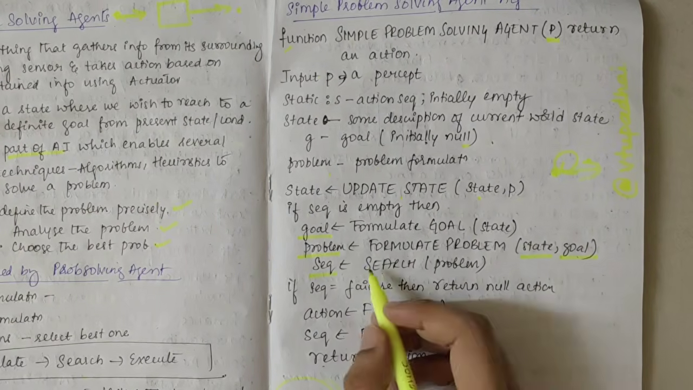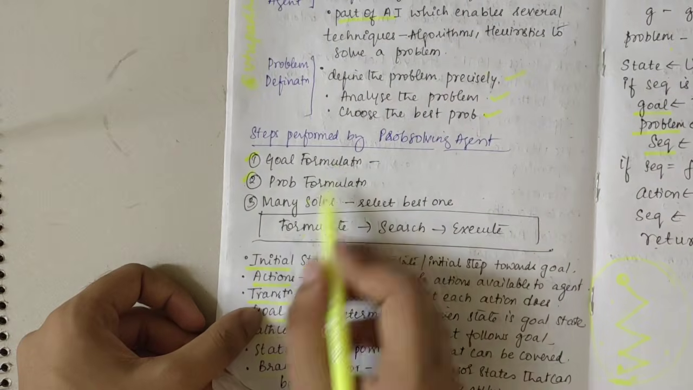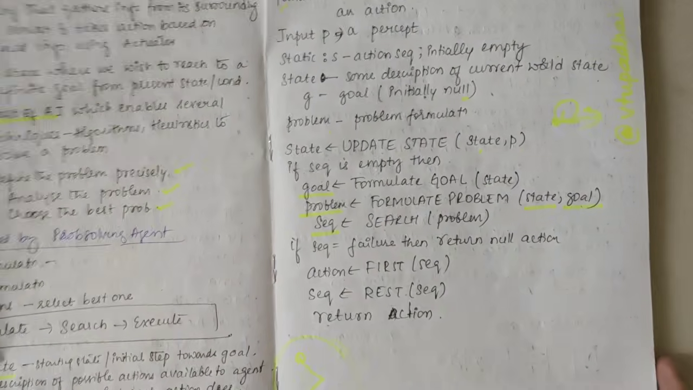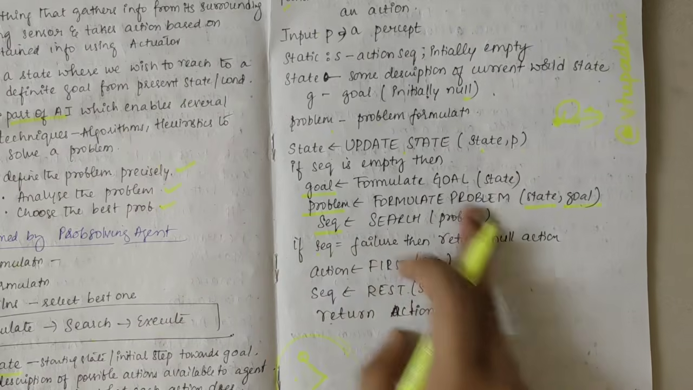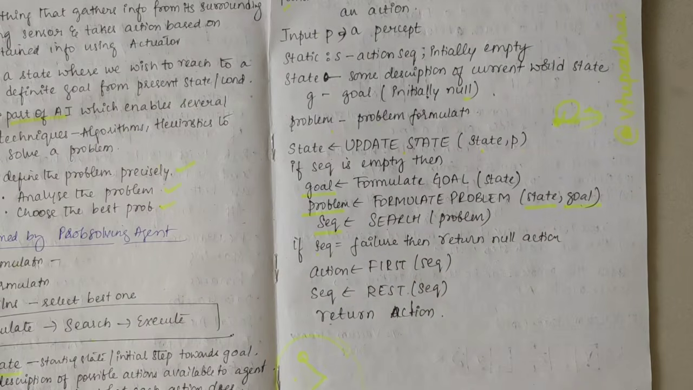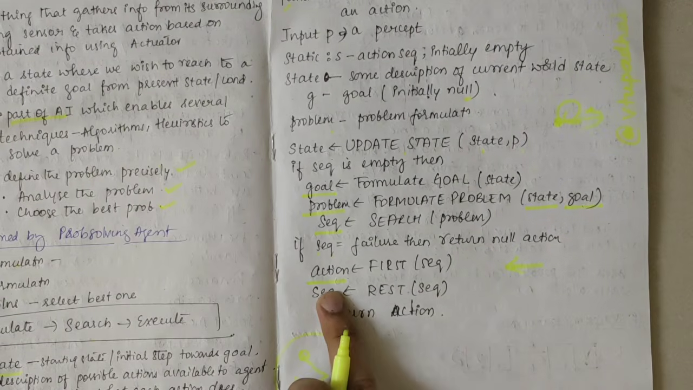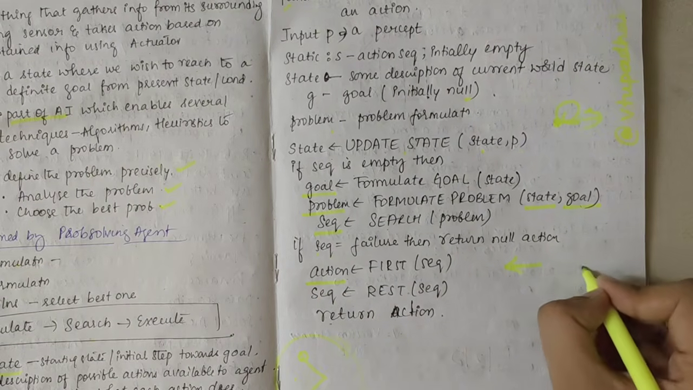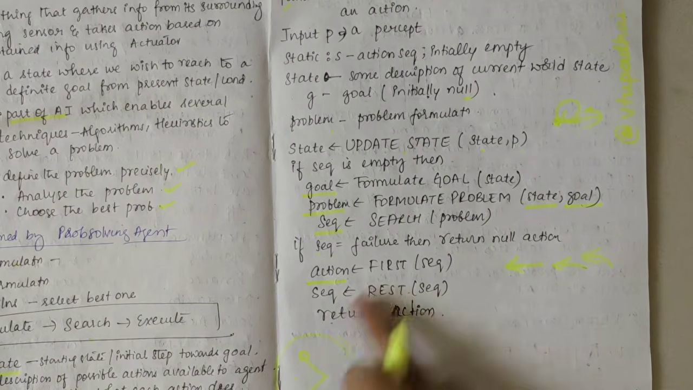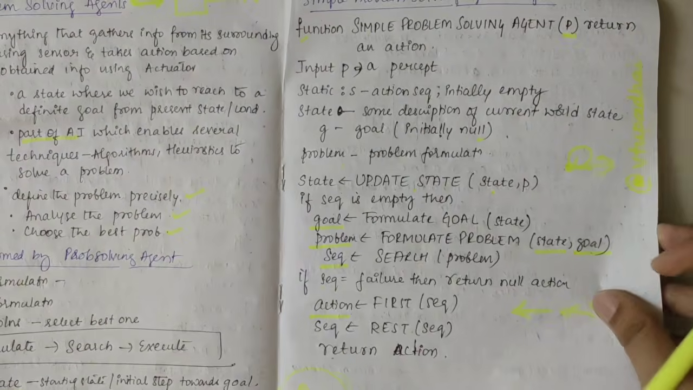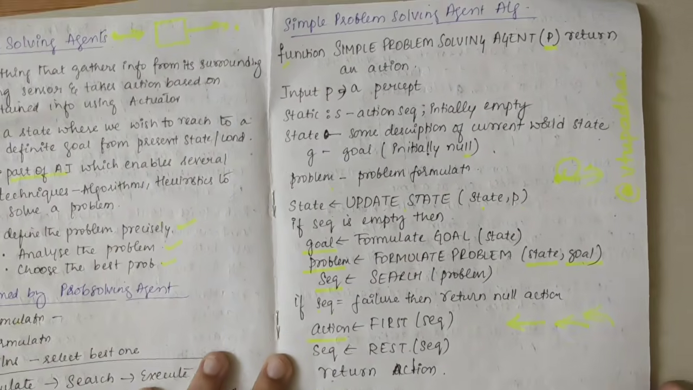Then the sequence is the search for the problem, like how we have seen here: goal formulation, problem formulation, and many solutions, right? So this is similar to that. If the sequence is a failure, then return null action. Otherwise, the action is the first of the sequence, so the first move made would be stored in action. All the subsequent moves, the rest of the sequence, would be stored in the sequence. And ultimately we return the action. That was the output which we wanted by considering a problem and generating an action. So this was about the simple problem solving agent.